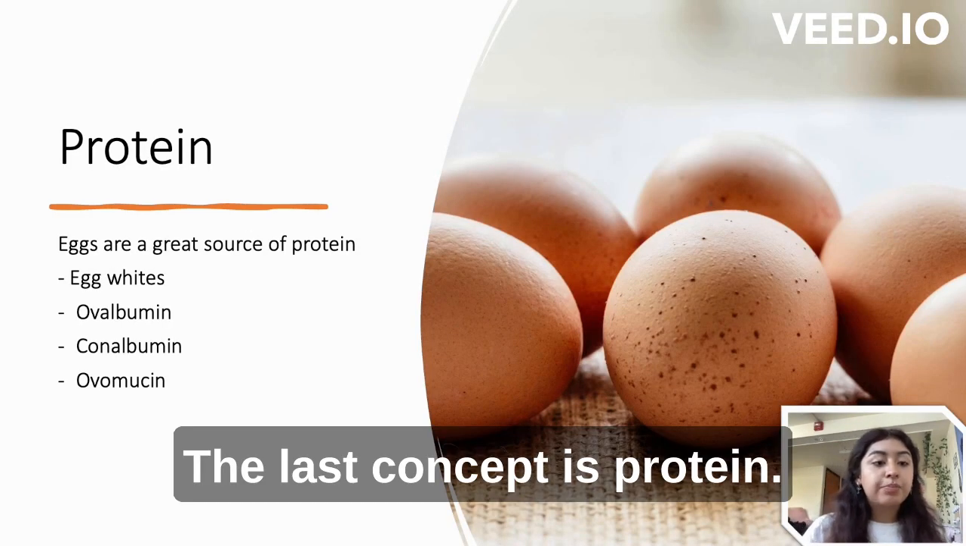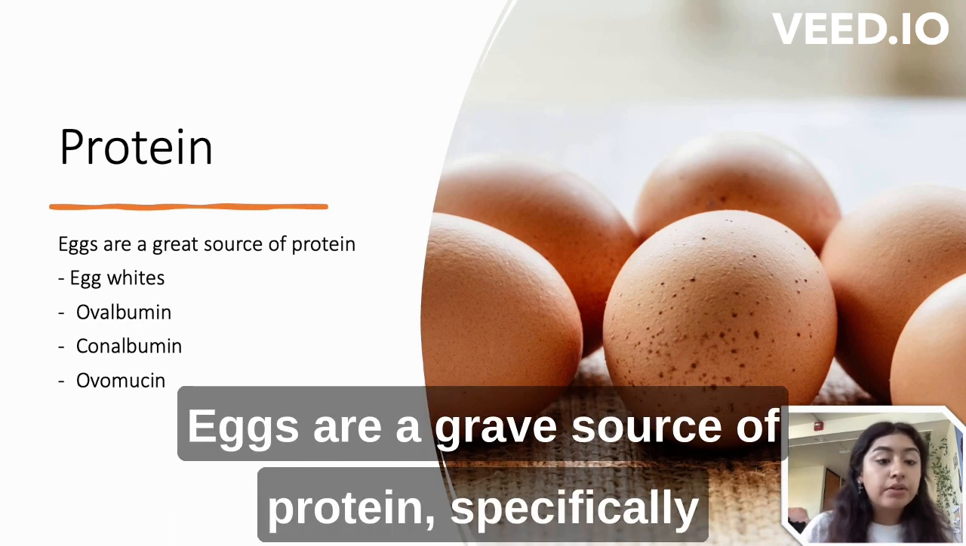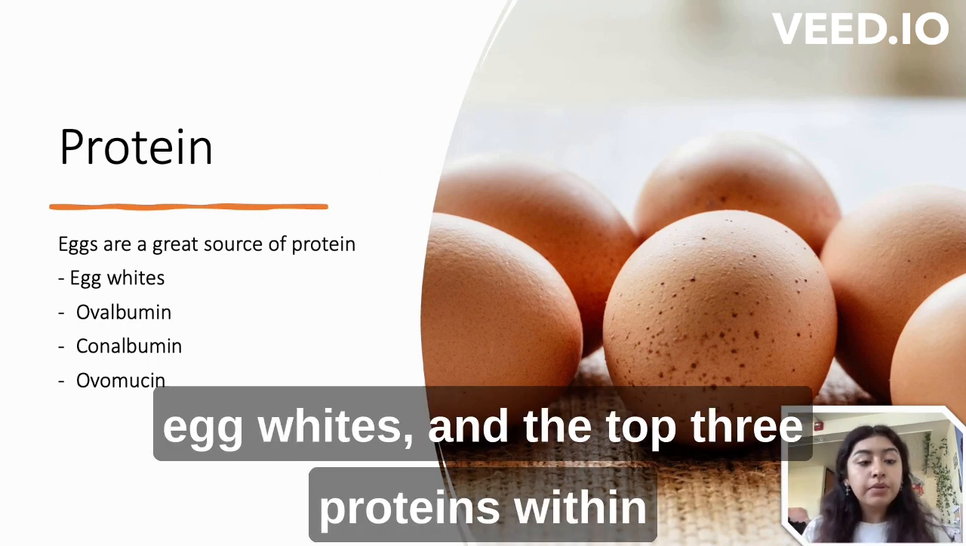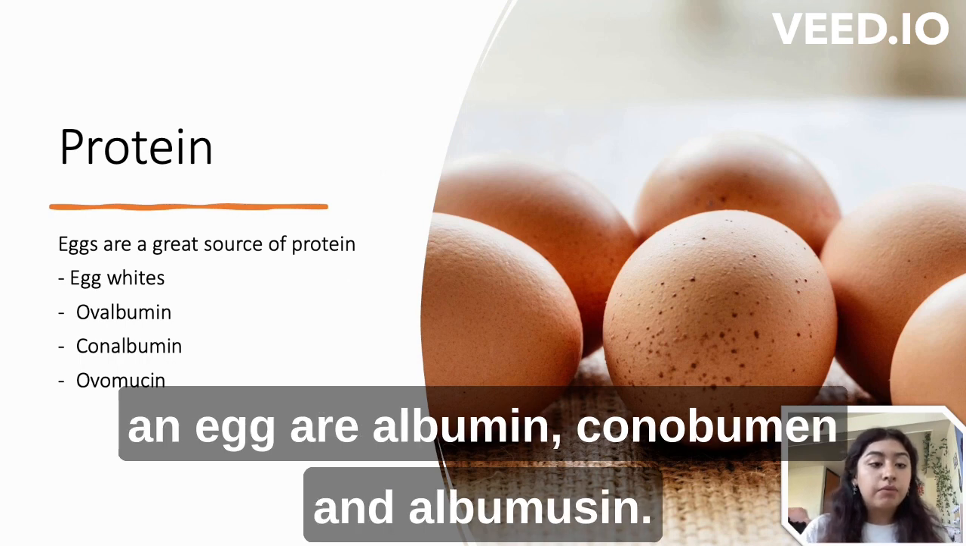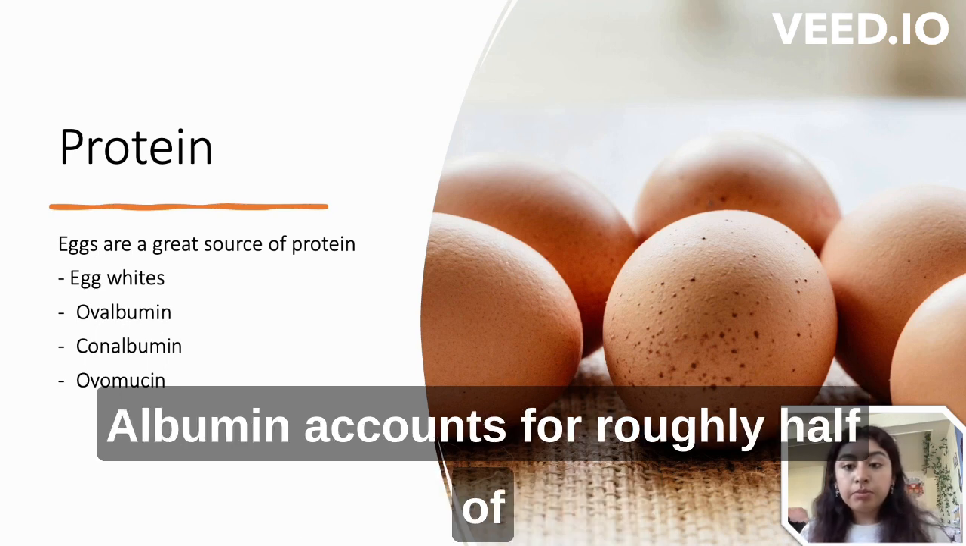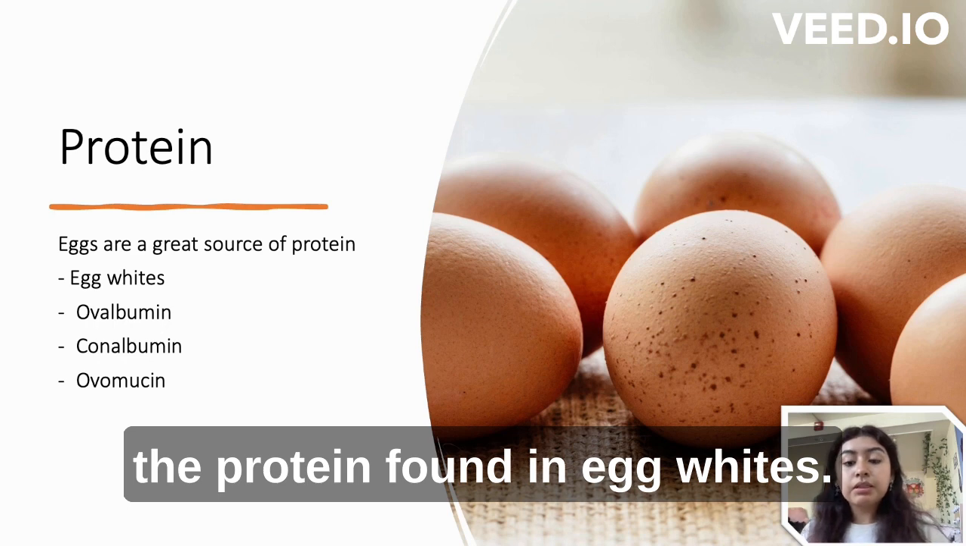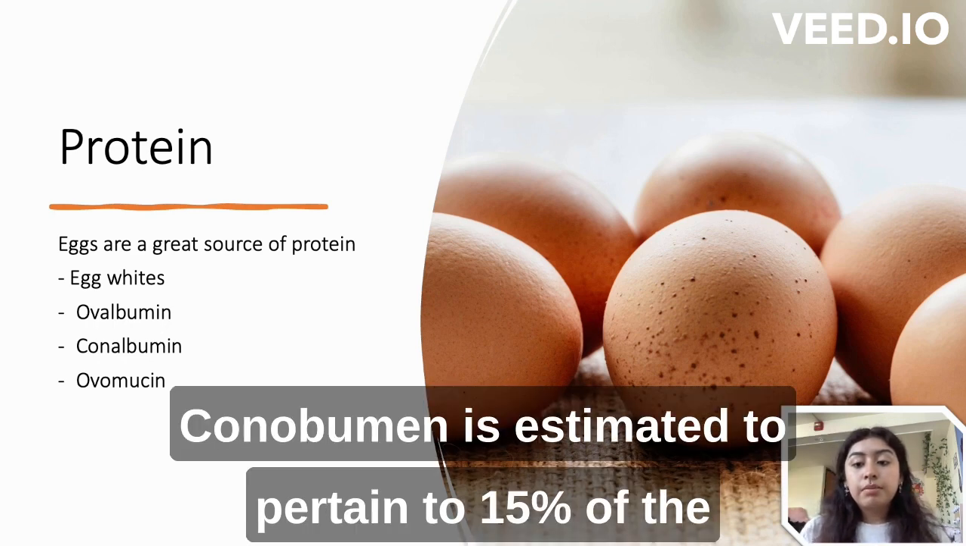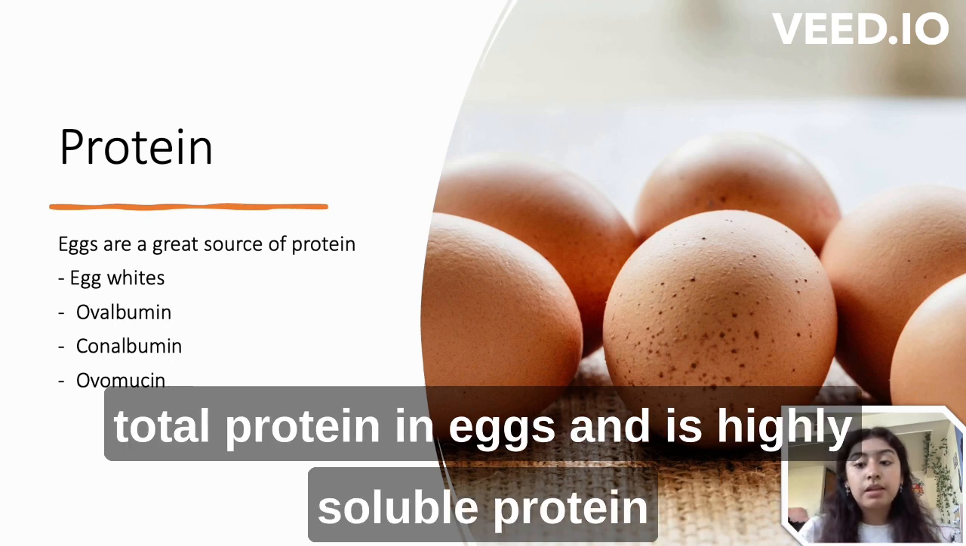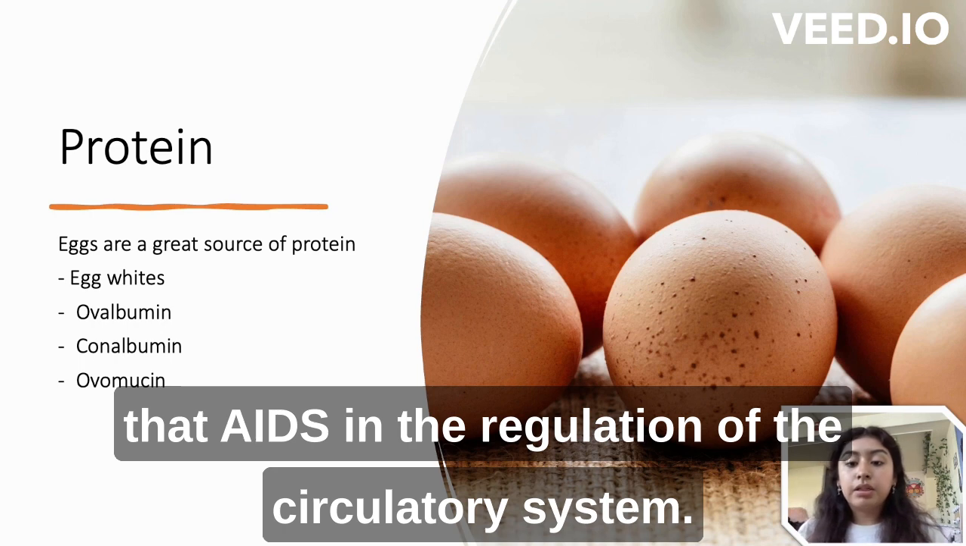The last concept is protein. Eggs are a great source of protein, specifically egg whites, and the top 3 proteins within an egg are albumin, conalbumin, and albumin. Albumin accounts for roughly half of the protein found in egg whites. Conalbumin is estimated to make up 15% of the total protein in eggs and is a highly soluble protein that aids in the regulation of the circulatory system.